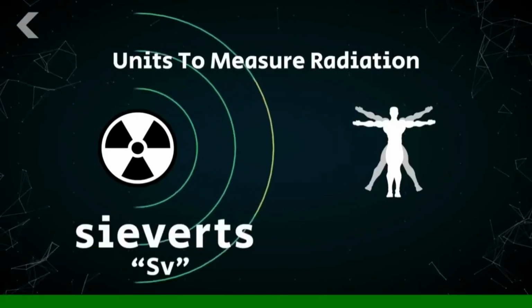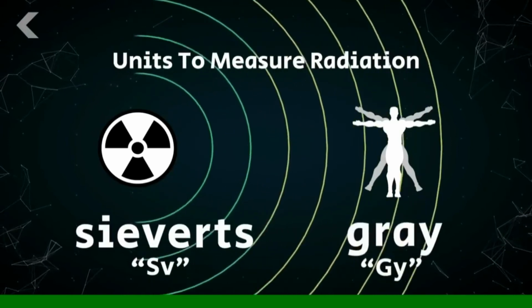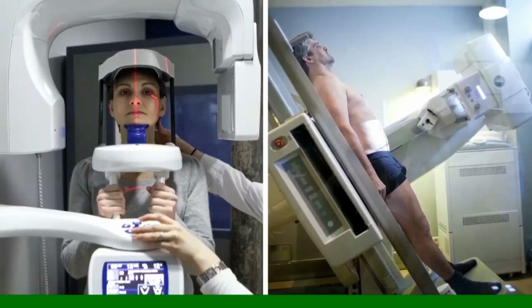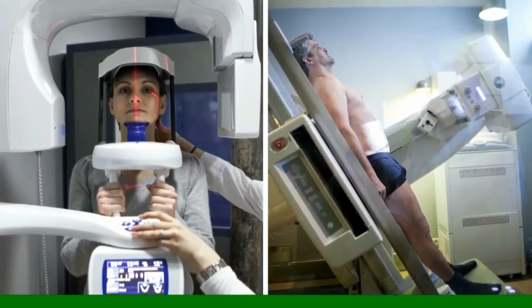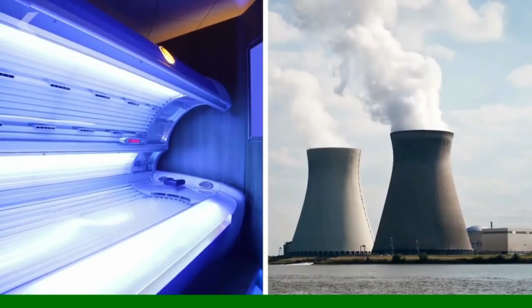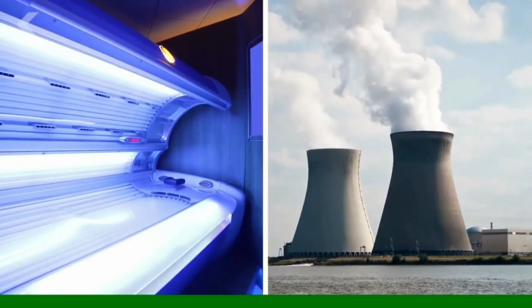Theoretically, ionizing radiation has no safe dosage. When you get a dose of radiation, specialists use sieverts to calculate how much was received, and grays for the actual absorption of radiation into tissue. A dental or stomach X-ray might be around 8 milligrays, or 8 millisieverts, which isn't that much. Repeated low-level exposure, like in tanning or working near nuclear material, can cause cancer.